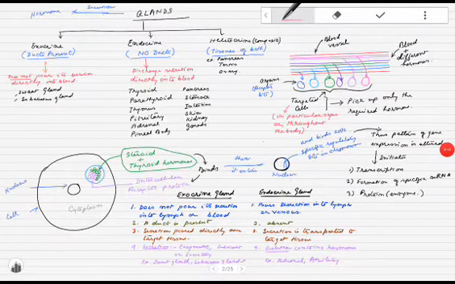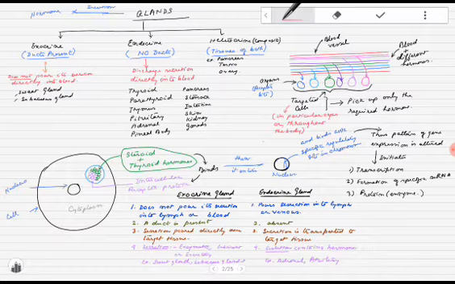We know that the nervous system receives and sends information in the form of electrical impulses. The endocrine system receives and sends information in the form of chemicals called hormones.